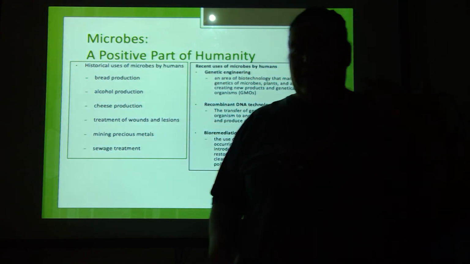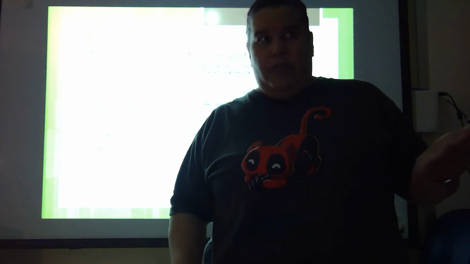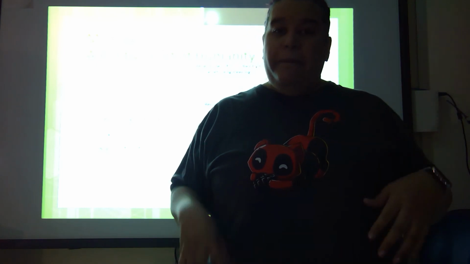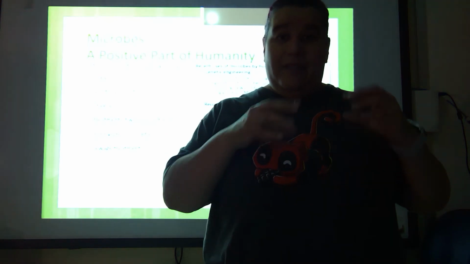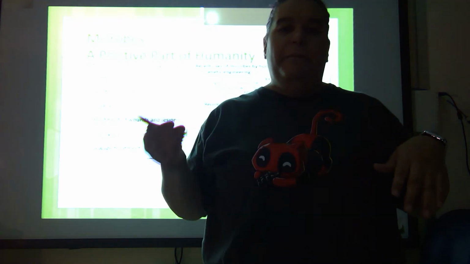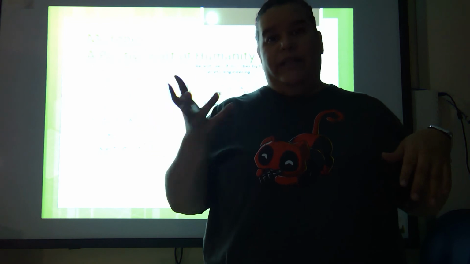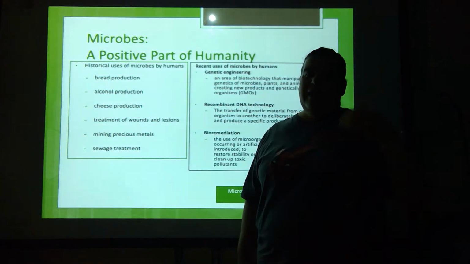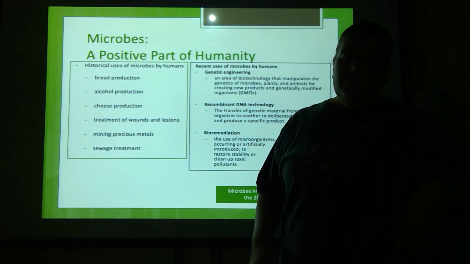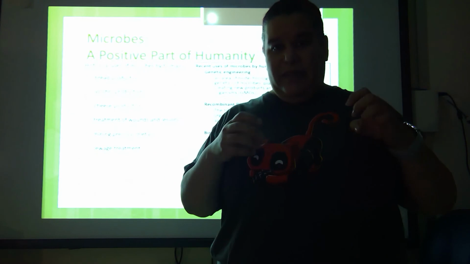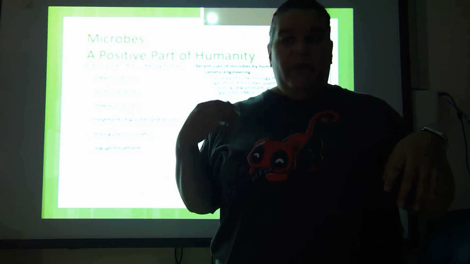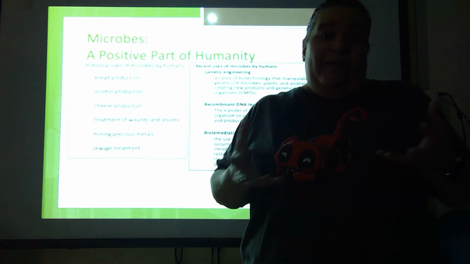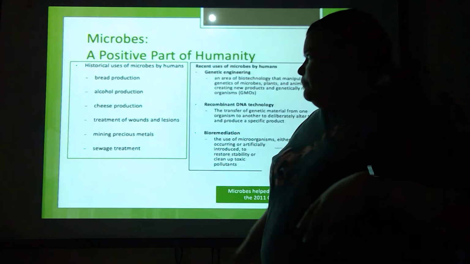Alcohol production. I'm sure everybody knows that you have to ferment juice to make alcohol, or you have to ferment the stuff you get from hops to make beer. These are also pretty yeast specific, but by those organisms creating the alcohol, we get alcoholic beverages. Cheese. I don't know how many of you have seen blue cheese. Blue cheese has little blue speckles. That's actually a mold that's in there. Our cheeses have to also kind of go through that same processing that allows us to have the flavors of cheese that we have, depending on what you use.